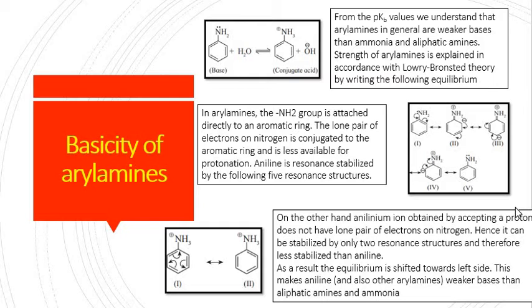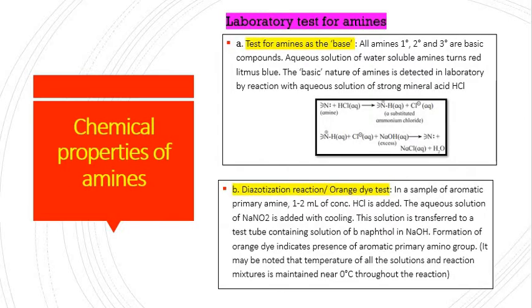As a result, the equilibrium will shift towards the left side, which will make aniline a weaker base than the aliphatic amines and ammonia. Now, chemical properties of amines. The first one is the laboratory test of amine. Test of amine as base.